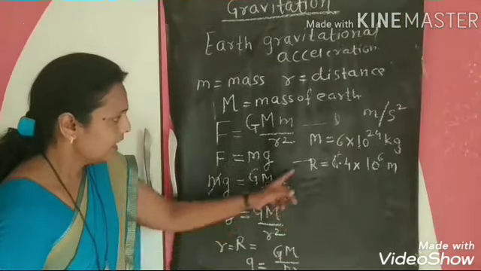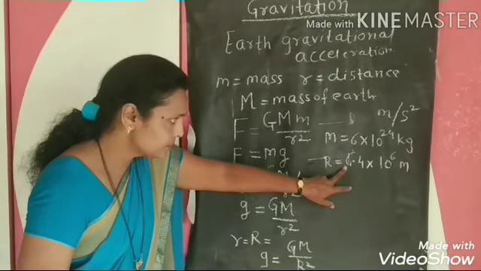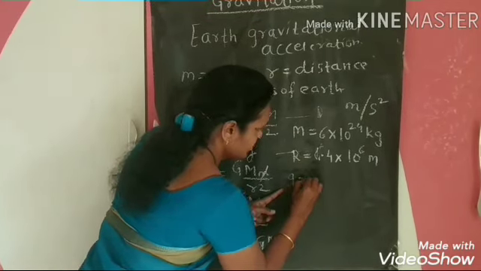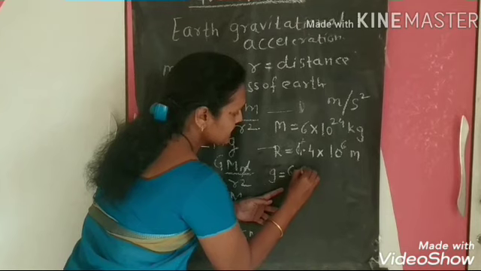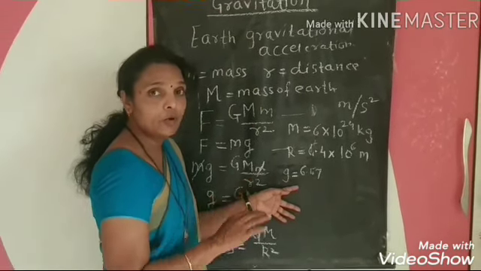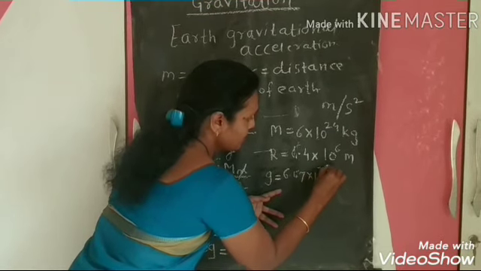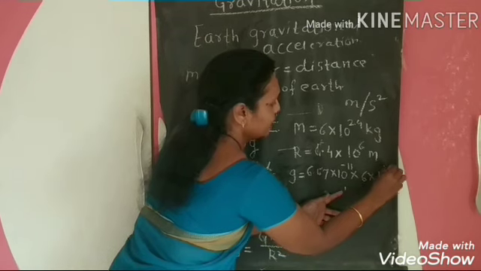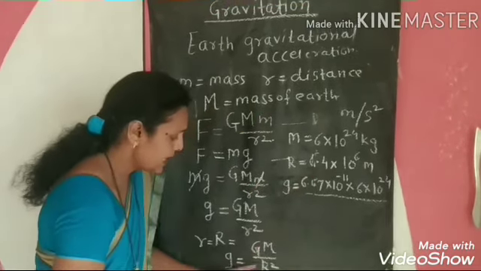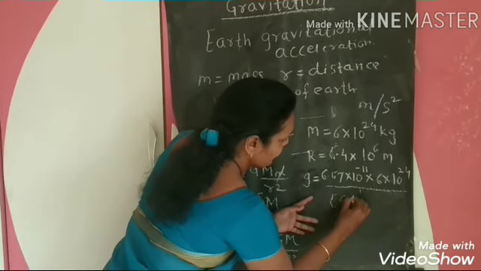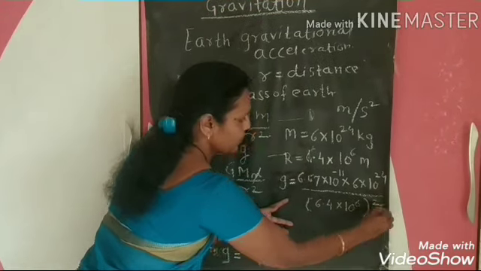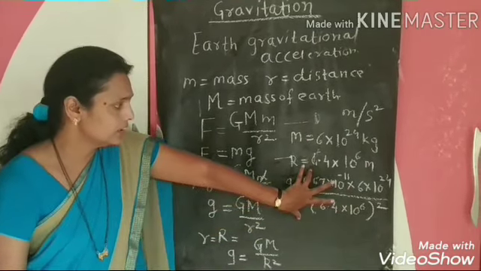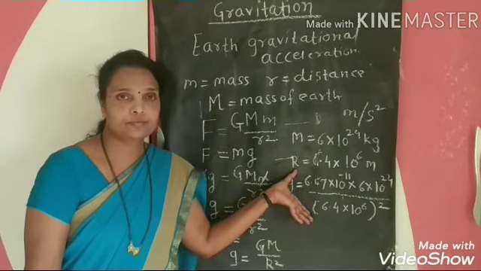By putting the mass of the earth, the radius of the earth and the value of G, we write the equation as g is equal to 6.67 into 10 raised to minus 11, multiplied by 6 into 10 raised to 24, divided by 6.4 into 10 raised to 6 whole square.